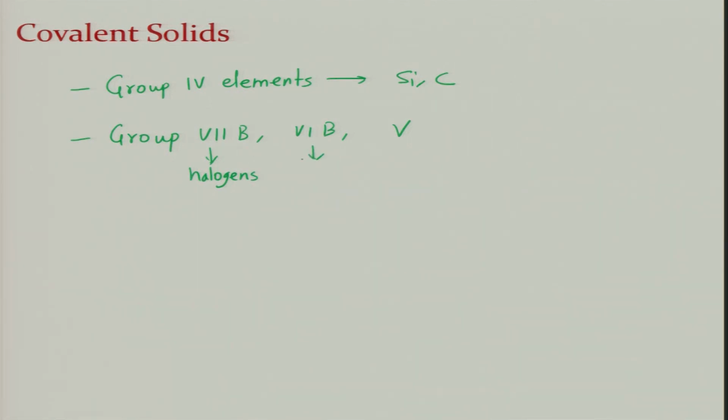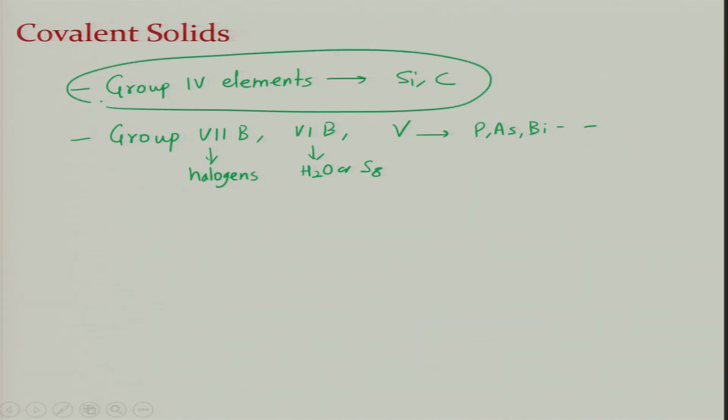Group 6B will be basically H2O, or sulfur S8 molecule, and group 5 will mean you have phosphorus, arsenic or bismuth, etc. They are all covalently bonded. But the most famous examples of covalent solids are these group 4 elements, silicon, carbon, etc.